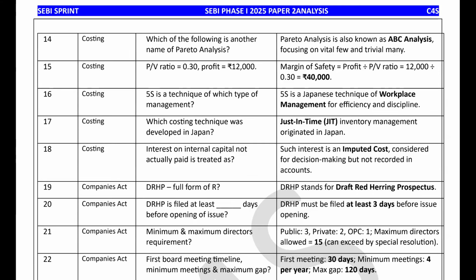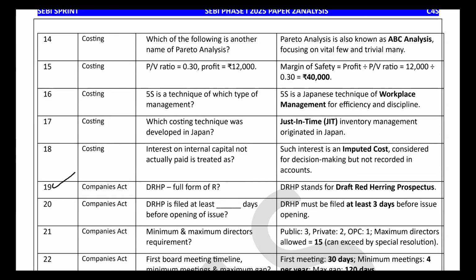Now we will move towards the Companies Act. Is it clear? The questions in the Companies Act were very easy. The 19th question was a bit tricky, but it is easy; this time they asked fill in the blanks. The first question is very easy: DRHP, full form, the R is Red.